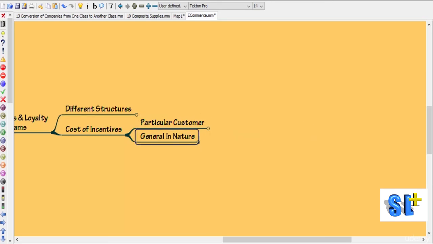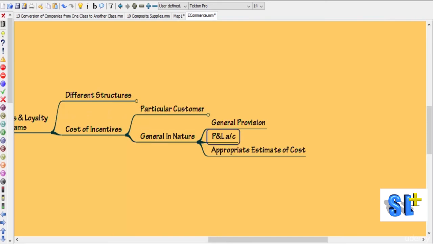If this incentive or loyalty points is general in nature, then instead of showing it as a deduction from turnover, we can go for a general provision. We'll treat it as an expense, we'll charge it in P&L. However, for this also we need an appropriate estimate of cost.